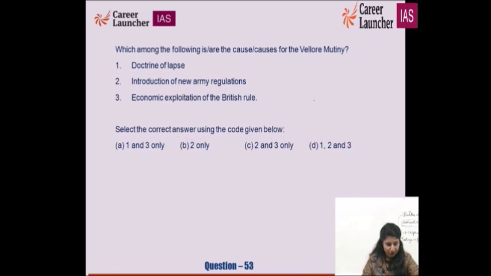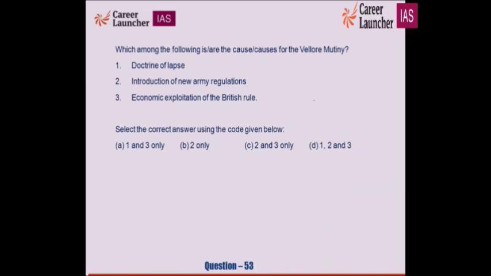Which among the following are the causes of Vellore mutiny? Doctrine of lapse, Lord Dalhousie, introduction of new army regulations, or economic exploitation of the British rule? Vellore mutiny, Sepoy mutiny 1857, very famous. So what do you know about it? Now we are landing on which question?